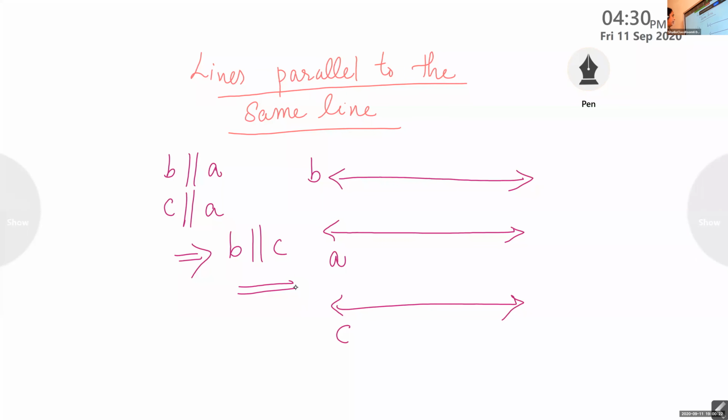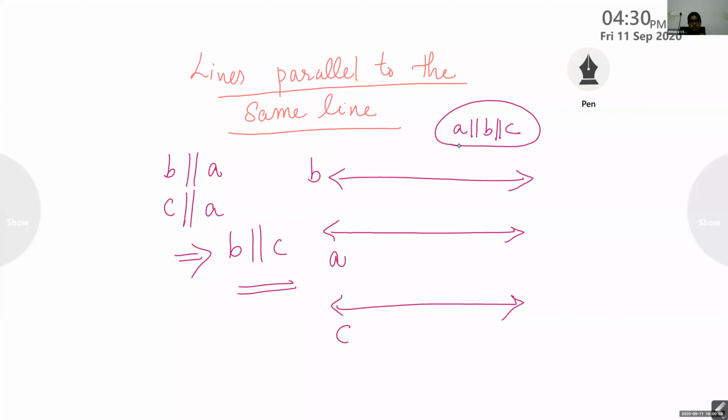This is a very important one. If you are drawing a line B parallel to A, and there is another line C parallel to A, that means all these lines are parallel, B parallel to C. Clear? A parallel to B parallel to C. All these lines are parallel. Did you understand, children? Yes, ma'am. Okay.